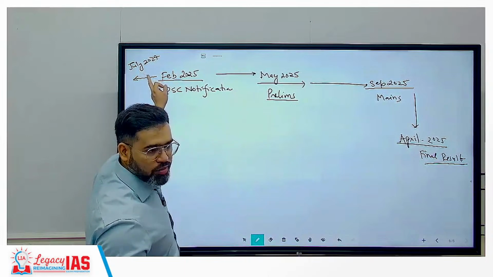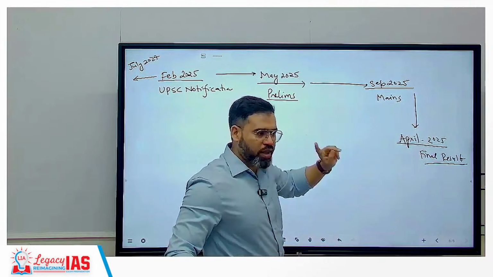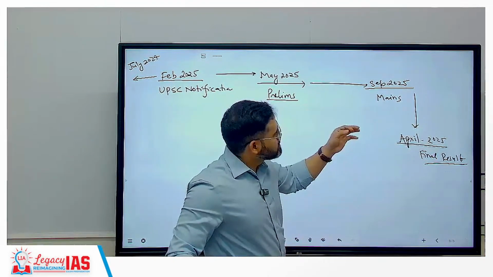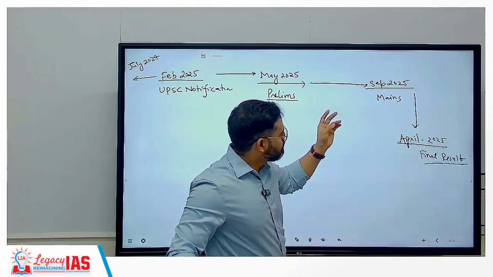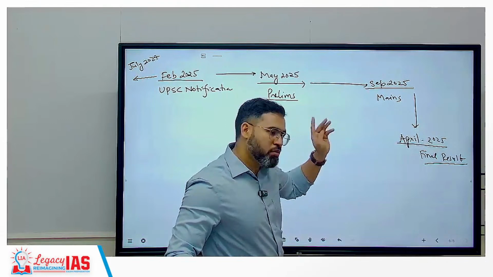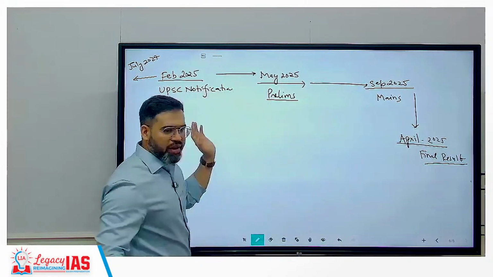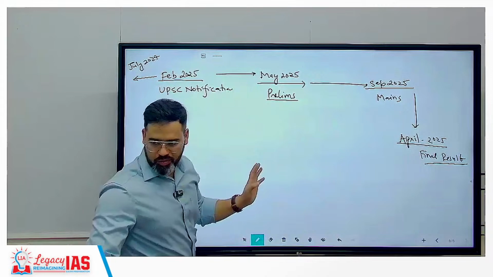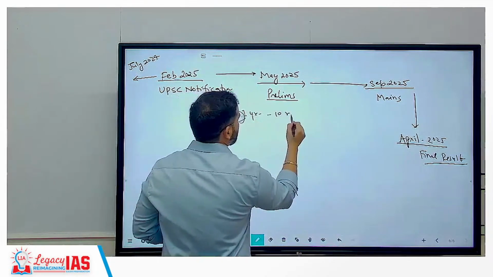July 2024 to July 2025, 1 year is done. Then August, September, October, November, December, January, February, March, April, 9 months more. So if you complete this cycle without fail anywhere, it is going to take around 1 year and 10 months completely.